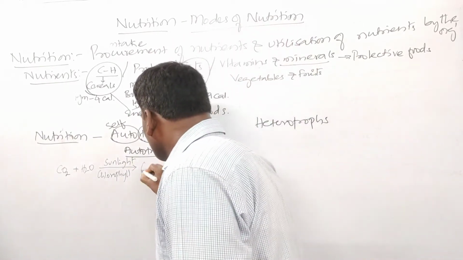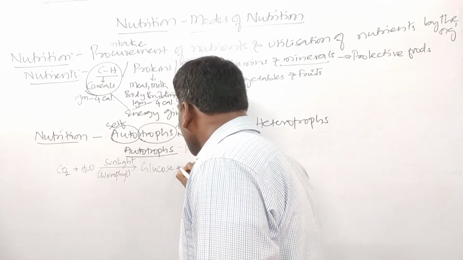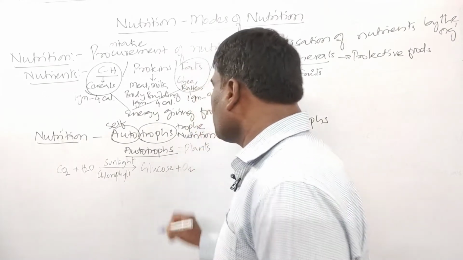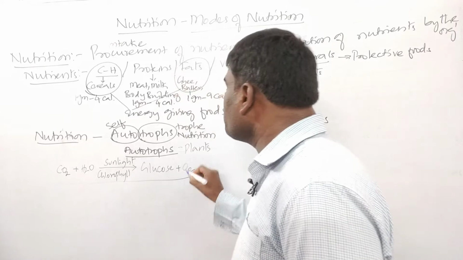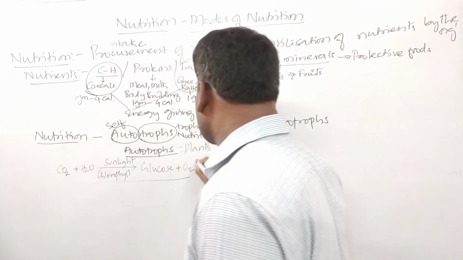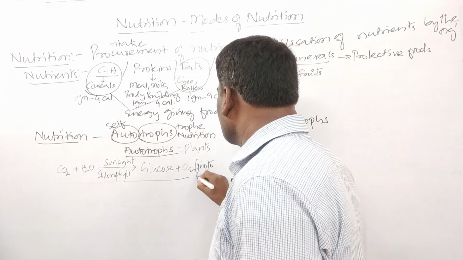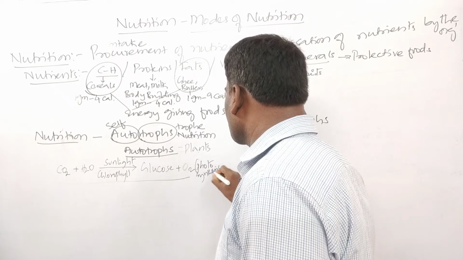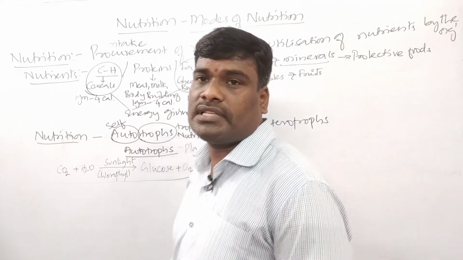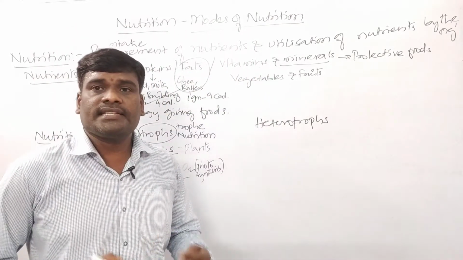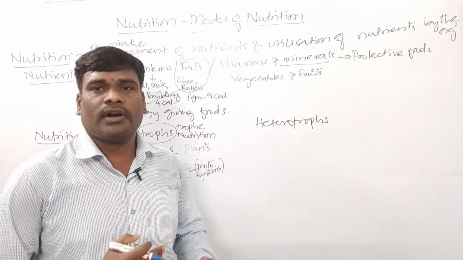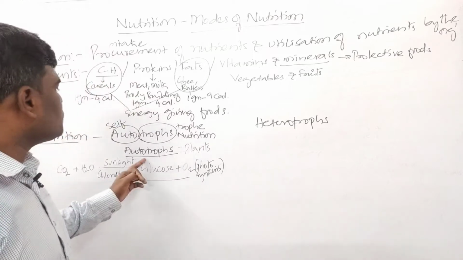So what is that? Glucose. And along with the glucose, the byproduct is what, children? Oxygen. So the whole process of synthesizing the food materials by the plants is called photosynthesis. So plants perform the photosynthesis process, children. So photosynthesis is a process of what, children? Synthesizing the food particles by using carbon dioxide as well as what? Water. The example of these autotrophs is plants.